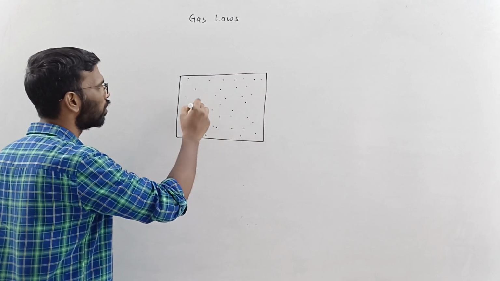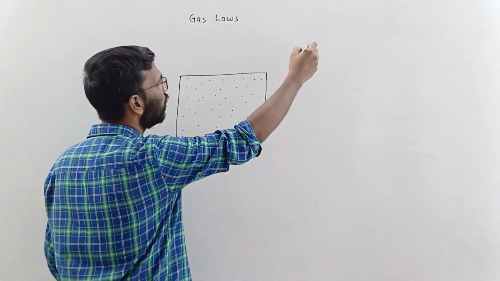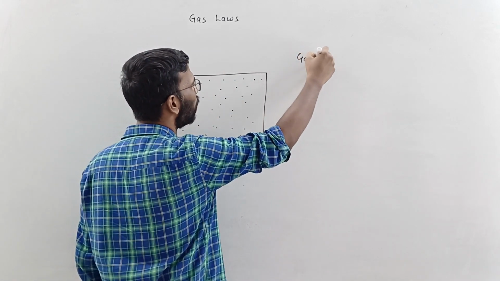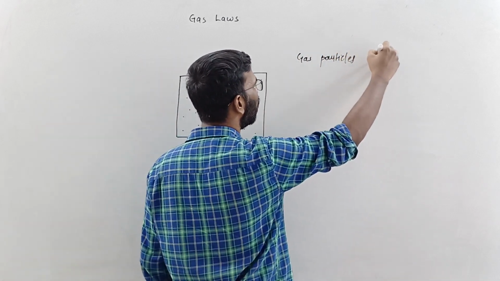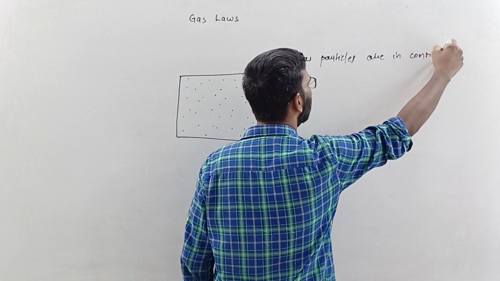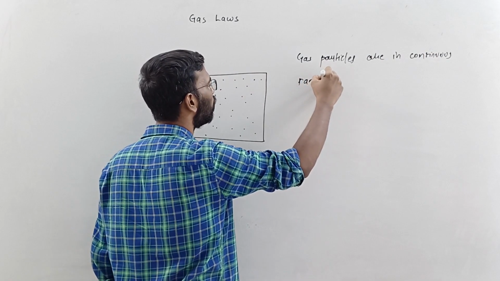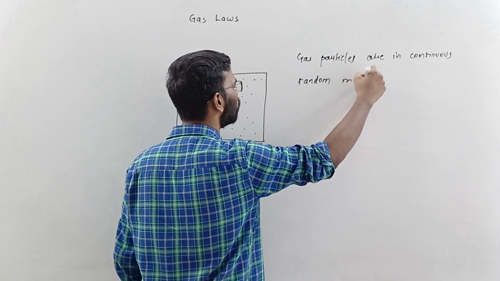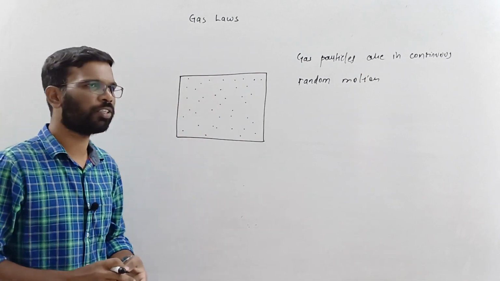This is what the gas in a container means. This is a gas particle, it is in a continuous random motion.